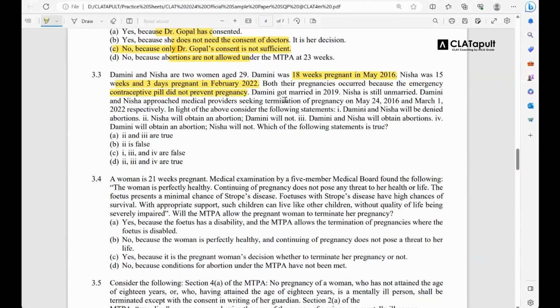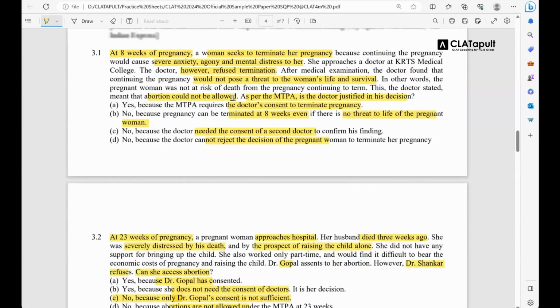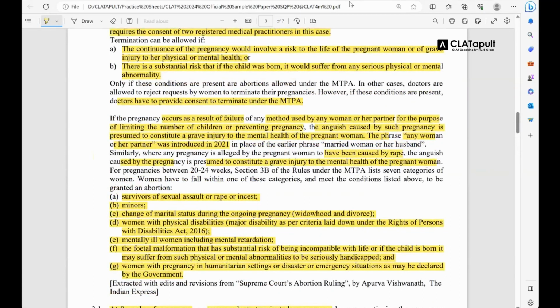ठीक है, अब देखते हैं। Damini got married in 2019. अब देखो अनदर फैक्ट. As a lawyer how you would think कि मैरिज हुई थी दामिनी की 2019 में and she was pregnant in 2016, so she was not married during her first pregnancy. And if you go through the passage, it says that only after the amendment, the phrase any woman or her partner was introduced. See, the phrase any woman or her partner was introduced in 2021.